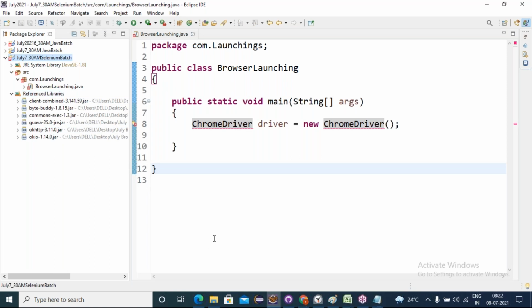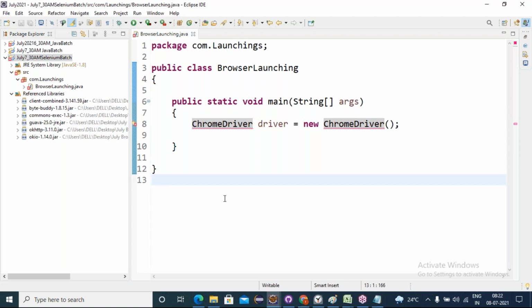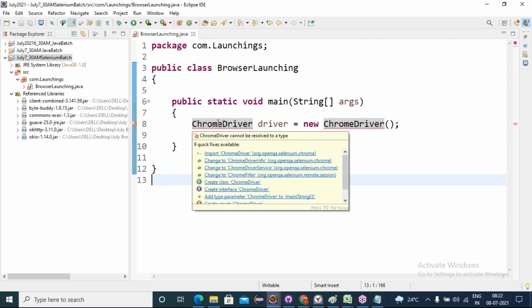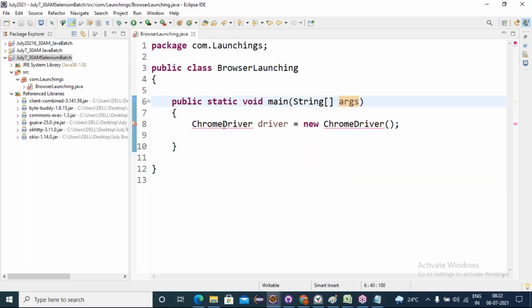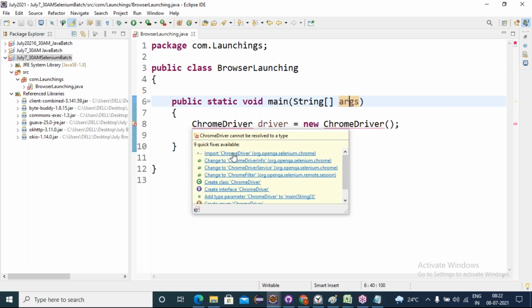Now, still I am getting the error. Just mouse over. Now I am getting the reference: the ChromeDriver class is present in so-and-so package. Earlier I didn't see this information. Understanding or not? I can see that. Okay, the ChromeDriver class is from this package.